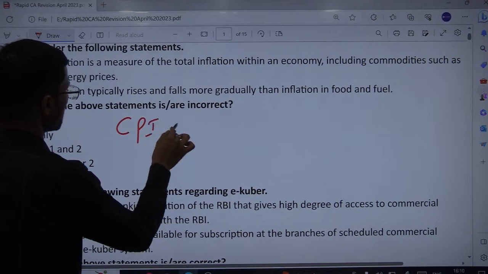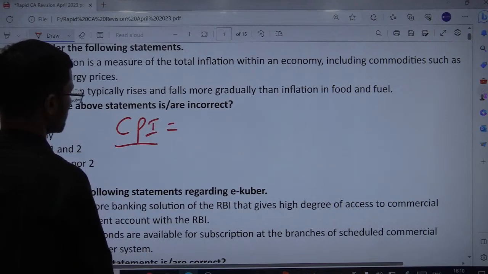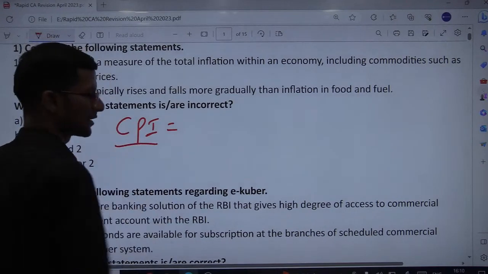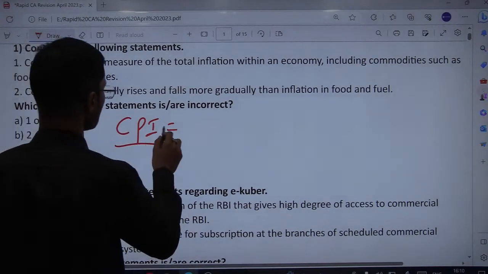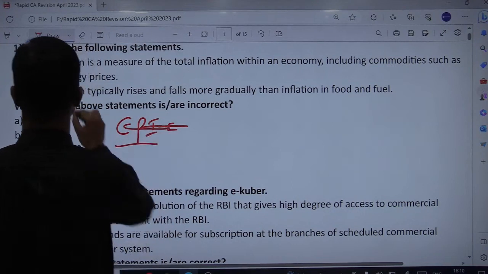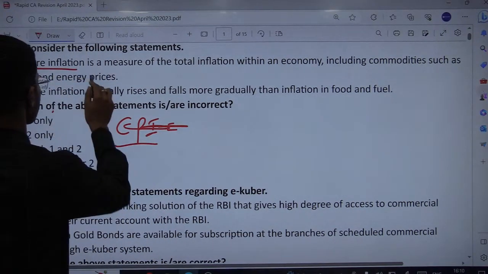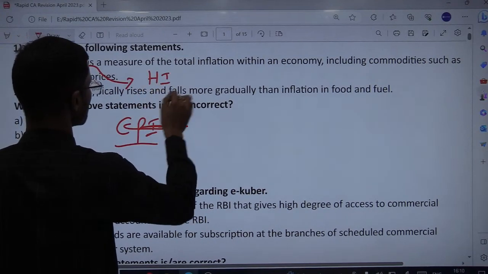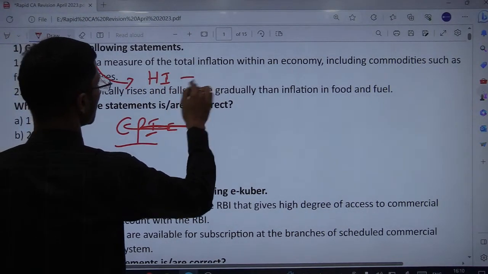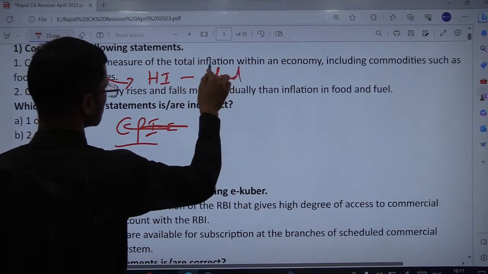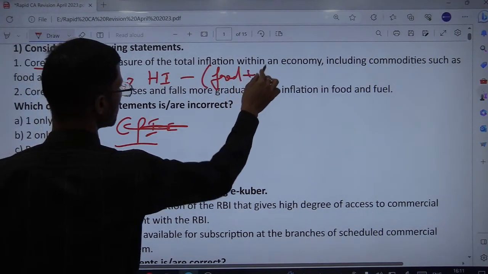So in CPI, or headline inflation, we measure overall inflation in the economy with a certain basket of goods, and here we are focusing on core inflation. So core inflation is basically headline inflation, that is overall inflation in the economy, minus the volatile factors, that is food and fuel.